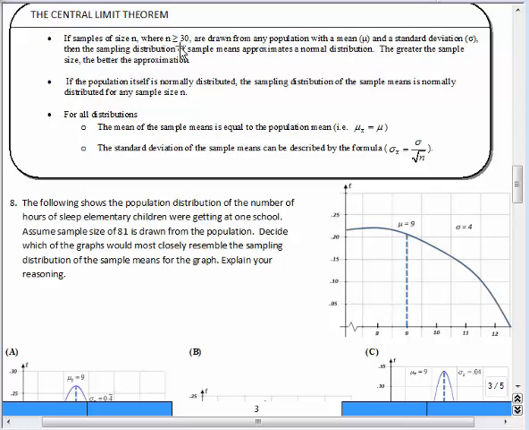And this 30 number is just something that some people use in their central limit theorem. It just means the larger it is, the better, but by the time you hit a sample size of 30, we can pretty much assume that the distribution of the sample means is going to be fairly normal. Also, if the population itself is normally distributed, the sampling distribution of the sample mean is normally distributed for any size n. So let me back that up.